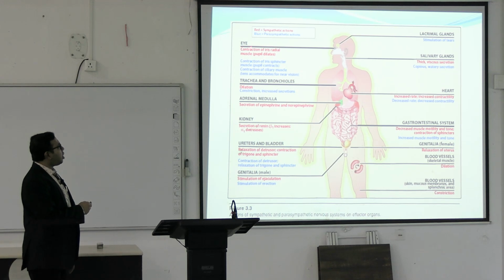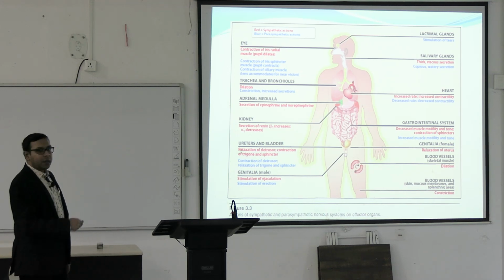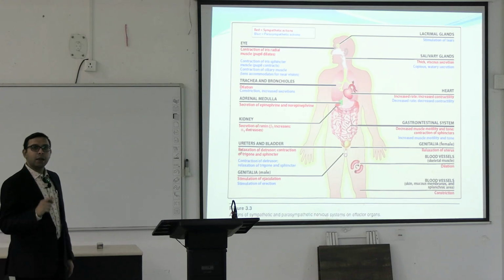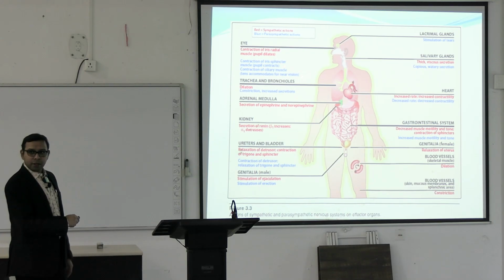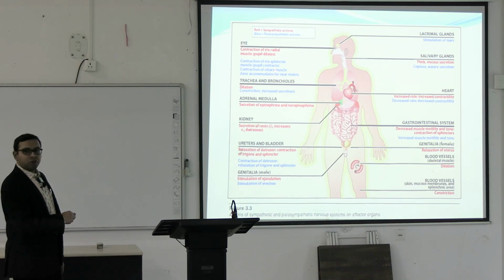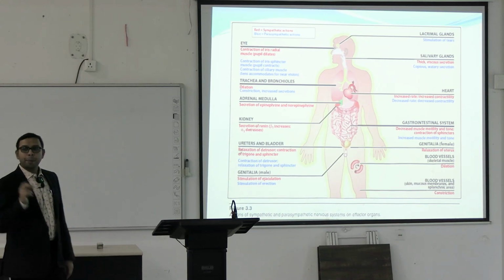The sympathetic system in the eye mainly causes contraction of the iris radial muscle, so ultimately it causes dilatation of the pupil. While the parasympathetic system in the eye causes contraction of the sphincter muscle, so the pupil constricts. This is known as miosis.